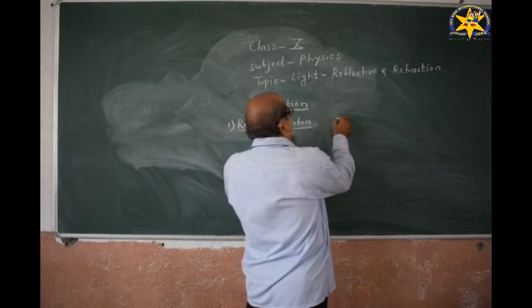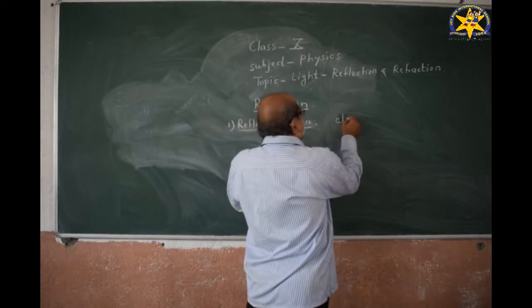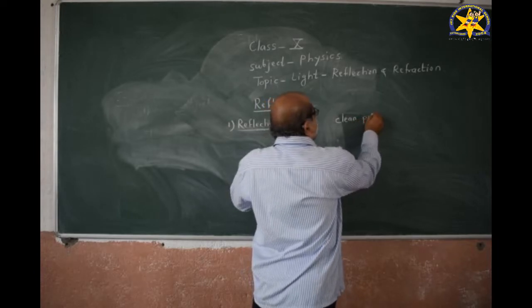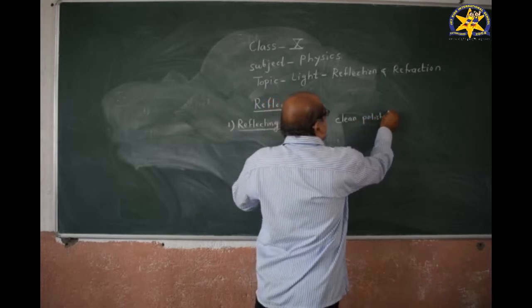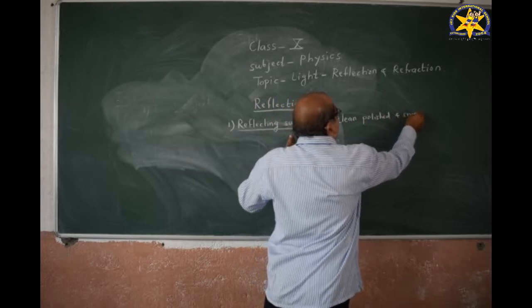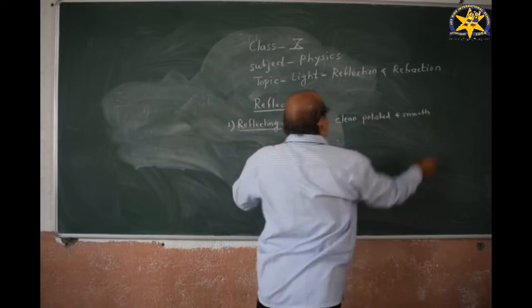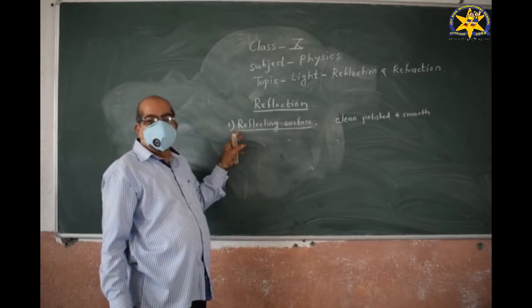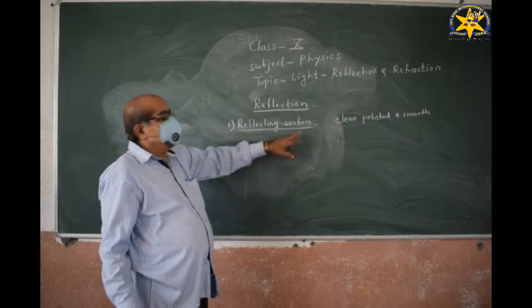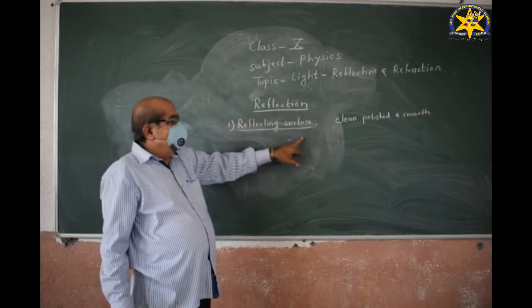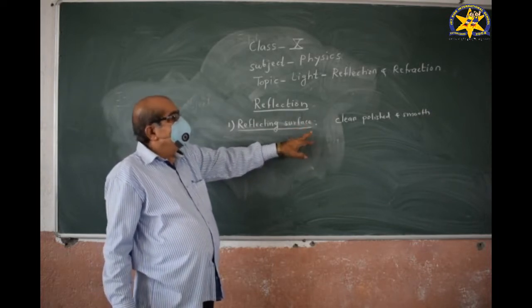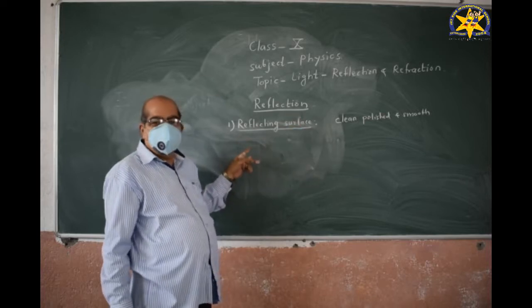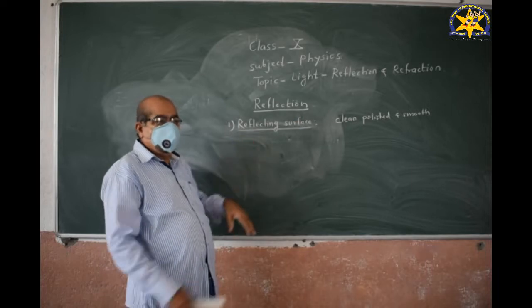The reflecting surface is defined as a clean, polished and smooth surface.